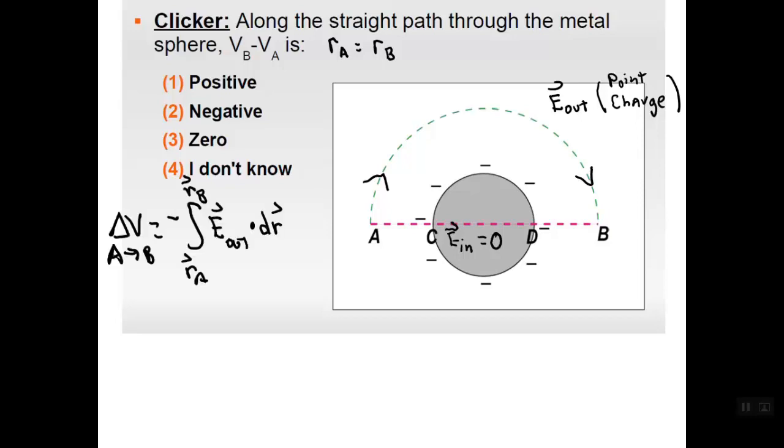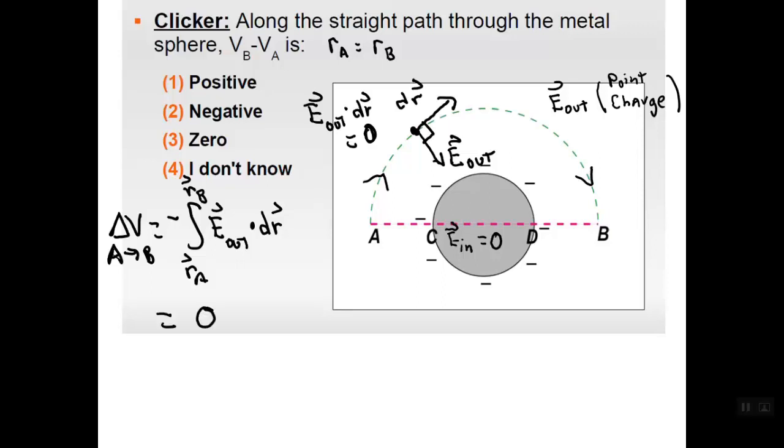and consider computing delta V like this. Now, on this path, the electric field looks like that due to a point charge. For the negatively charged sphere, E is radially inward and, importantly, always perpendicular to the vector dr on this path. So, vector E dot vector dr is 0 everywhere along this semicircular path, and therefore delta V from A to B is 0.